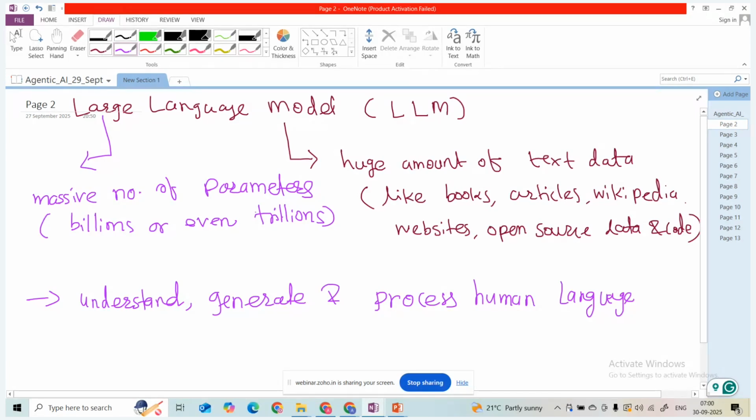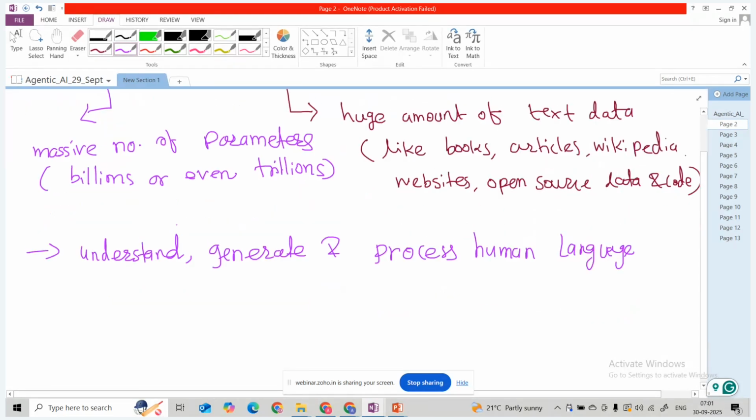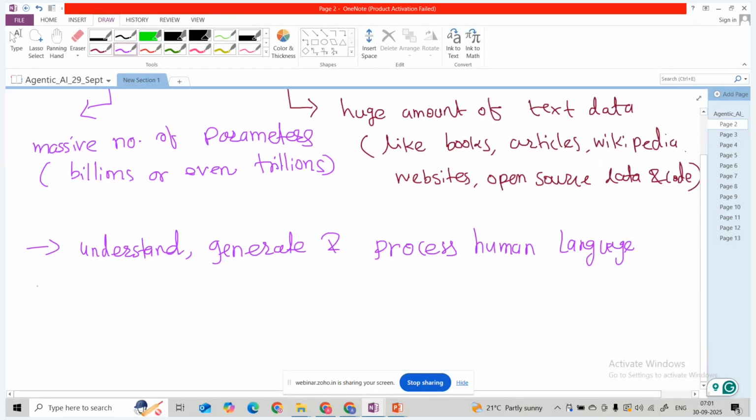This will help the model to learn the patterns from the language. We are training on huge data, and those massive numbers of parameters, billions or even trillions, are utilized to train the model. So the model learns patterns from different text and languages.